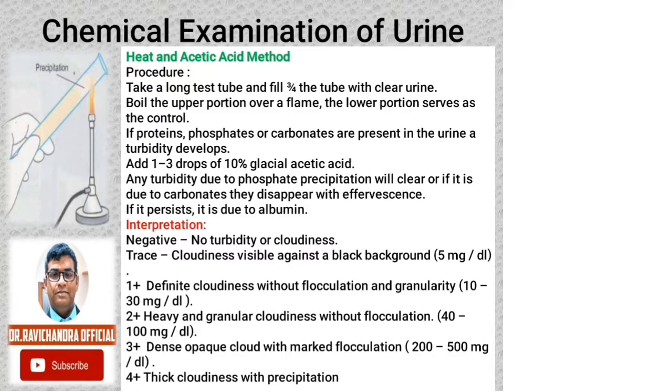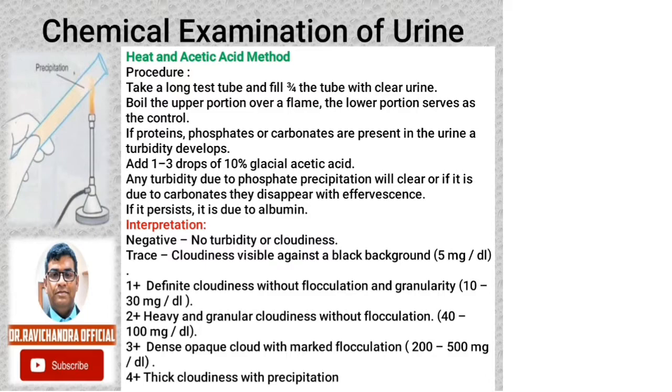If the precipitate does not disappear, then it is because of albumin. If the precipitate disappears with effervescence, then it is because of carbonates. Interpretation of the heat and acetic acid test: negative indicates no turbidity or cloudiness. If cloudiness is visible against a black background, it is termed traces of protein present, and it is roughly around 5 milligrams per deciliter.